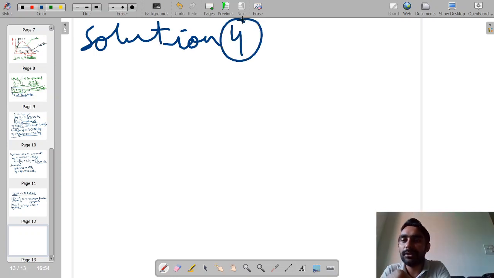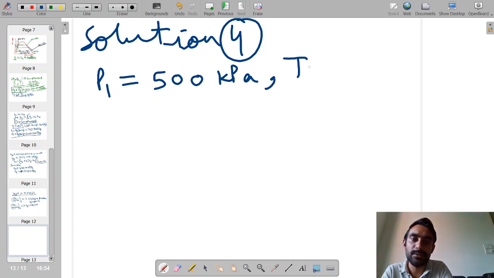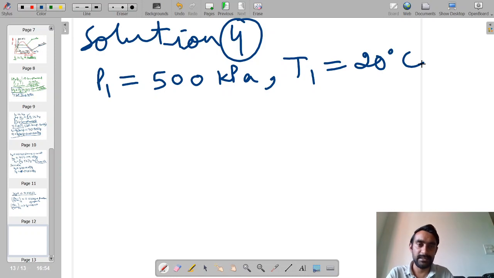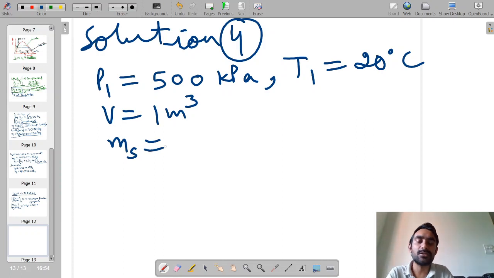In this question, the initial pressure of the tank is 500 kilopascals, the initial temperature of the tank is 20 degree Celsius, and the volume of the tank is equal to 1 meter cube. Moreover, the mass of the body of the tank is also given.